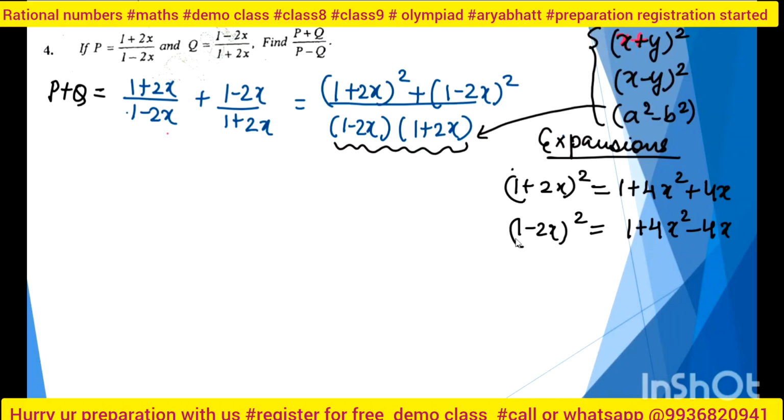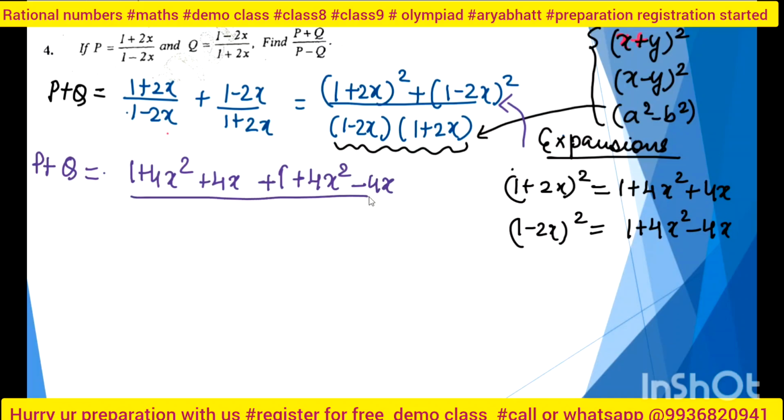Yes, ma'am. I will keep it this way only, so that in future maybe it gets cancelled. So how can I write p by q in which form? p by p plus q is equal to nothing but I am inputting these expansions. So what I will get: 1 plus 4x square plus 4x plus 1 plus 4x square minus 4x, divided by 1 minus 2x and 1 plus 2x, right?